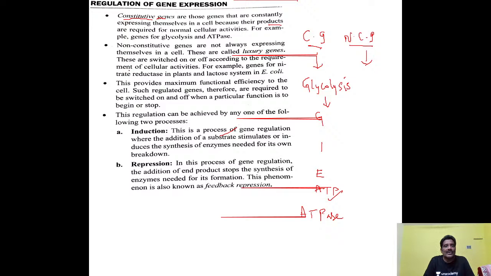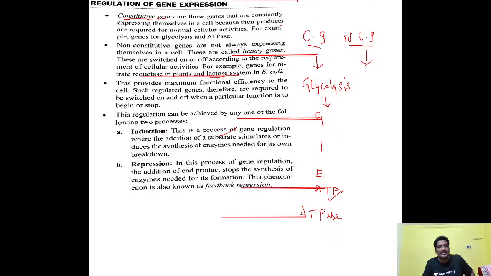So, for cellular activities here, for example, genes are nitrate reductase in plants and the lactose system in E. coli. Lactose here, we studied, this is our topic. Okay. Maximum functional efficiency to the cell. Such regulated genes therefore are required to be switched on, switched off when a particular function is to begin or stop. This regulation can be achieved by any one of the following: induction and repression.